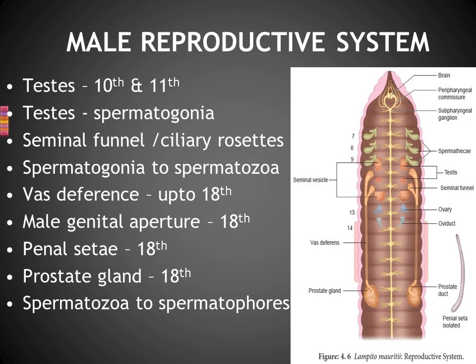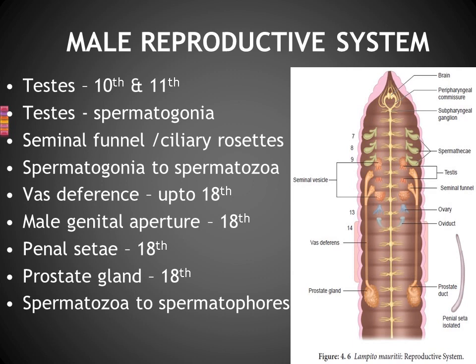Now let us see the organs of the male reproductive system of earthworms, especially which organs are involved in this process and in which segment each is located. Of course, we know the major sex organ of the male reproductive system is the testis.